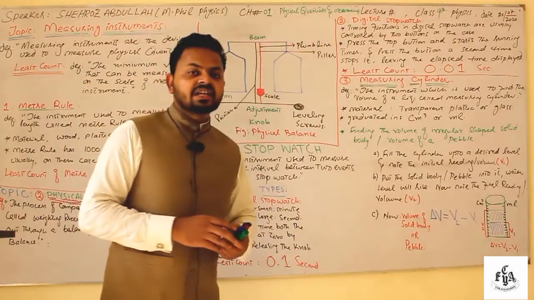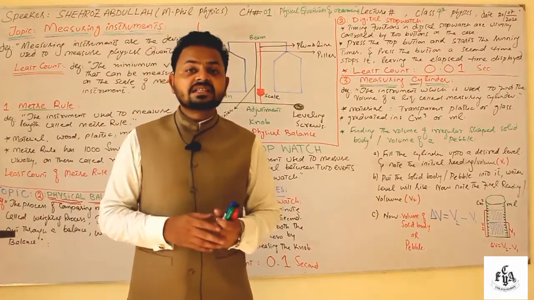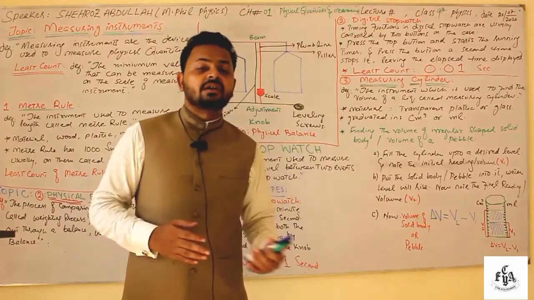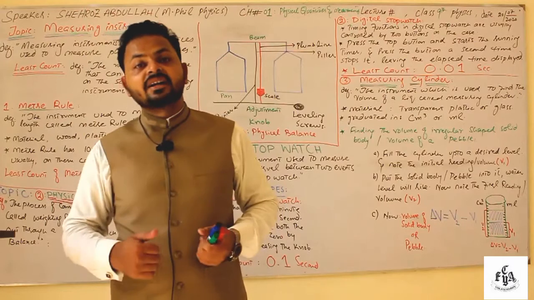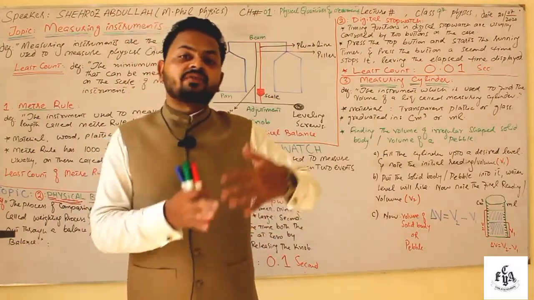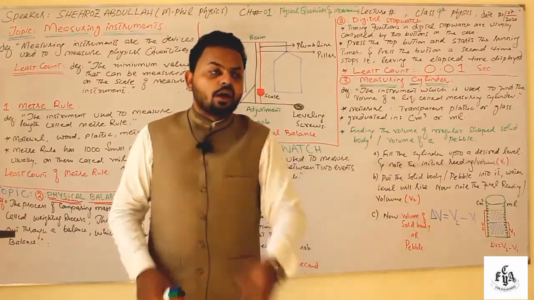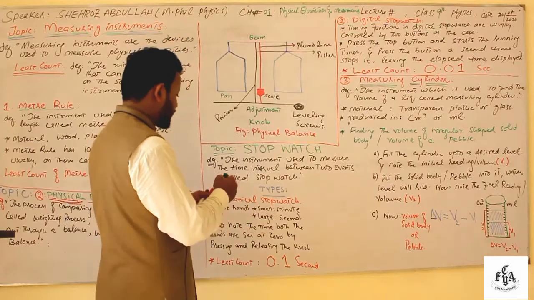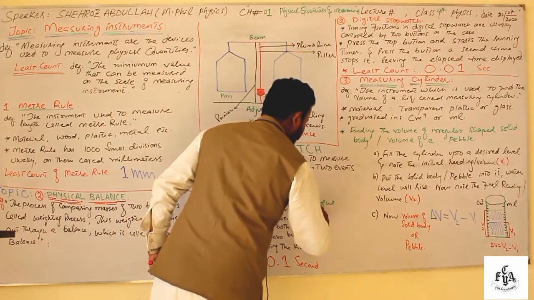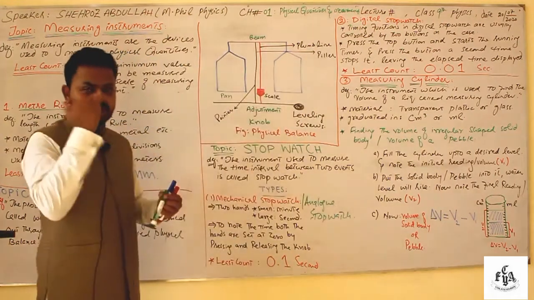Okay, most of the time in the exam a question comes: what is the difference between a mechanical stopwatch and a digital stopwatch, or why in the physics laboratory we prefer the use of a digital stopwatch over a mechanical stopwatch, or in other words, an analog stopwatch. Do you remember one thing? This mechanical stopwatch is also known as an analog stopwatch. ठीक हो गया? So there are some reasons.